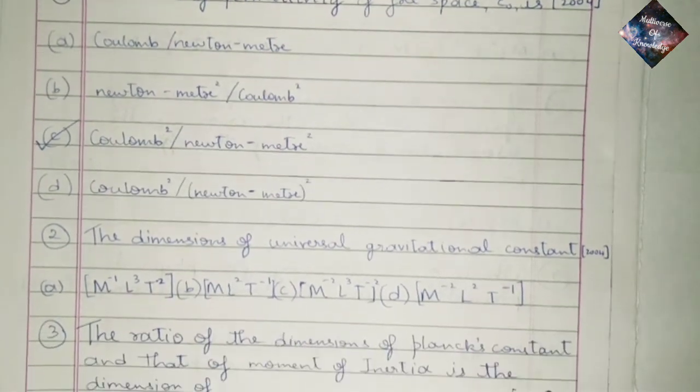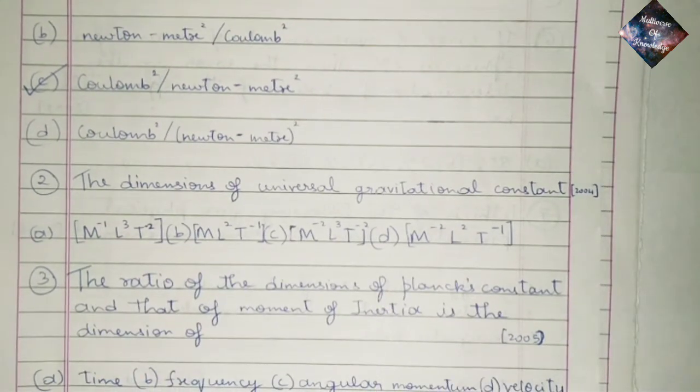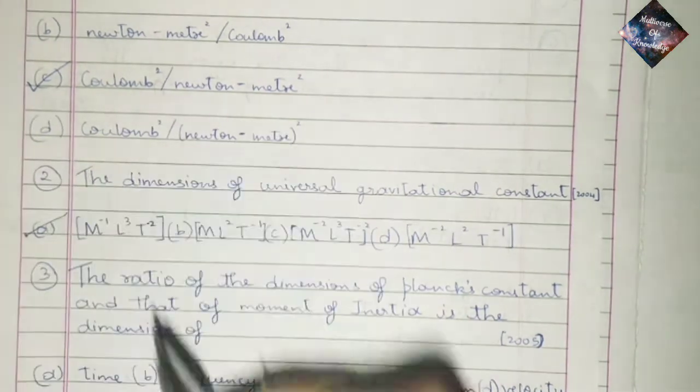Question 2. The dimensions of universal gravitational constant, as we know, it is -1 in mass, 3 in length and -2 in time, which makes it option A.